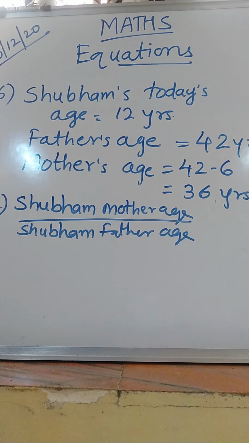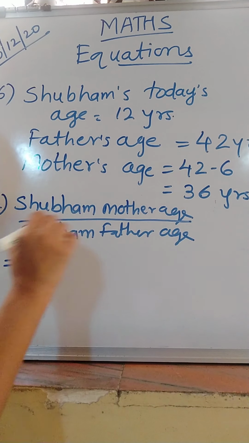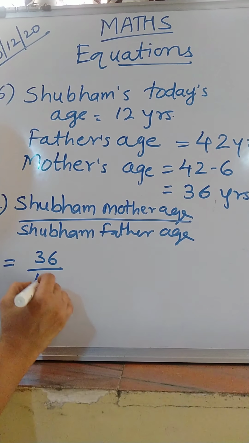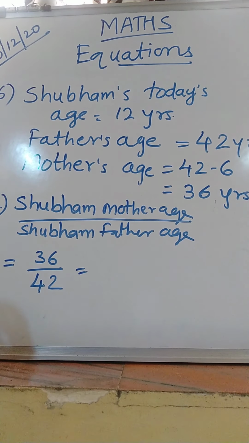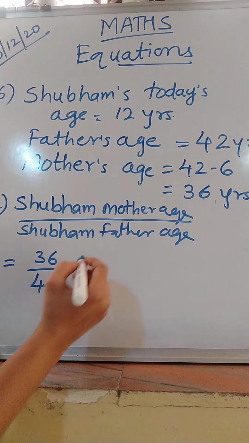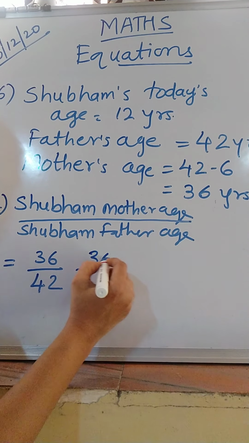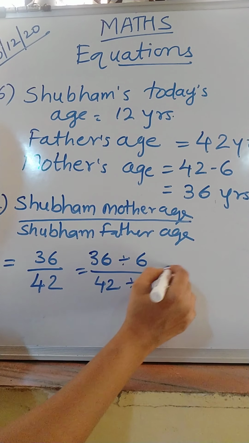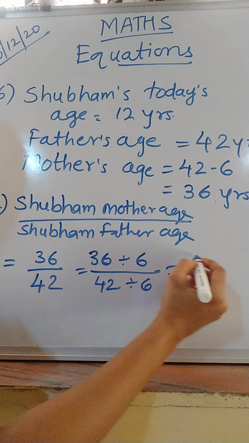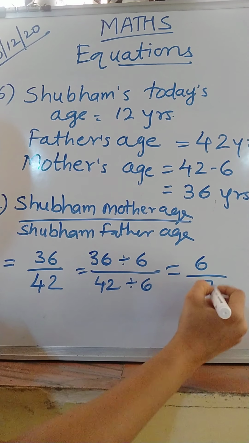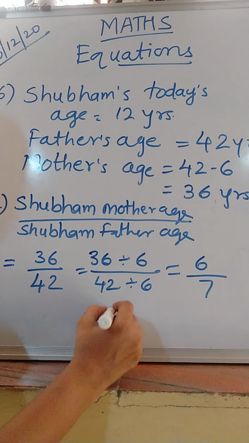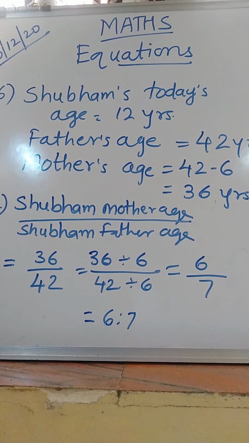Both today's ages we want. Mother's age is 36 and father's age is 42. 36 and 42 come in one table, that table is 6. 36 divided by 6, 42 divided by 6. 6 6s are 36 and 6 7s are 42. So your answer is 6:7, or 6 upon 7.